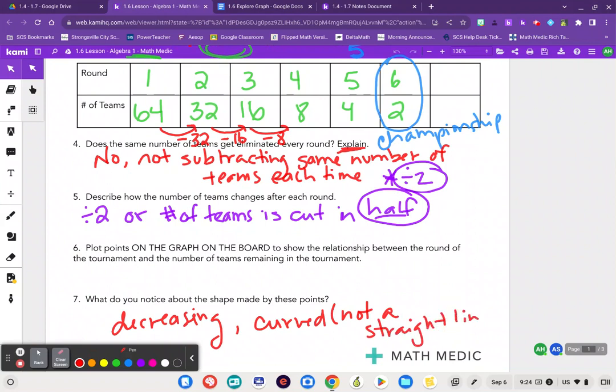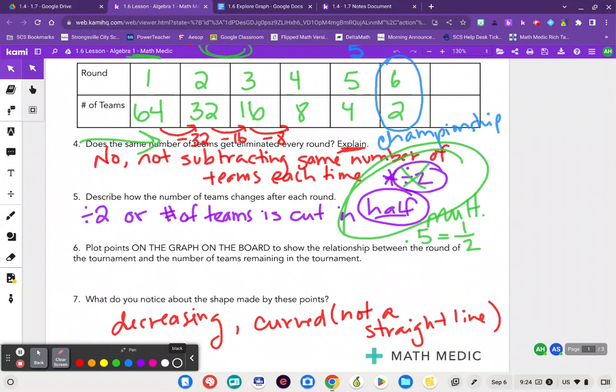All right, so we're going to talk about a new type of pattern. We've been talking about arithmetic. We said this is clearly not arithmetic because I'm not subtracting the same number each time. But we're going to talk about a new term called geometric. And geometric is based on this idea of not dividing, but multiplying. And so while I am dividing by 2, yes, we could really say that's the same as multiplying by half or 0.5. And when I look at this as a fraction, this fraction bar really shows division, that I'm taking 1 and I'm dividing it by 2. That would be the same as saying divide by 2, but half is a decimal as this 0.5.